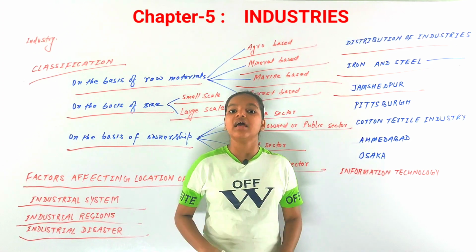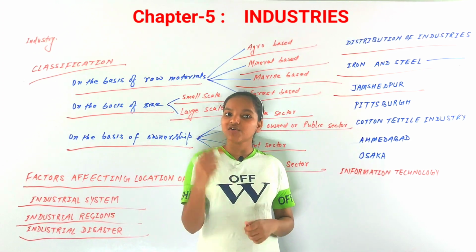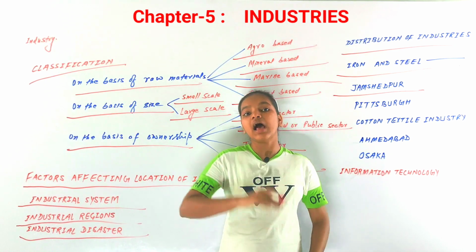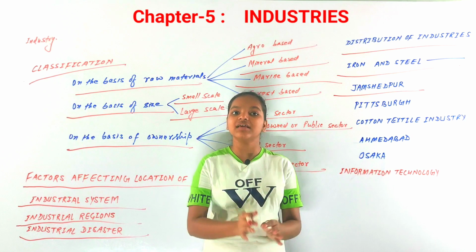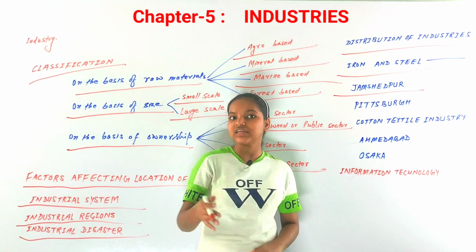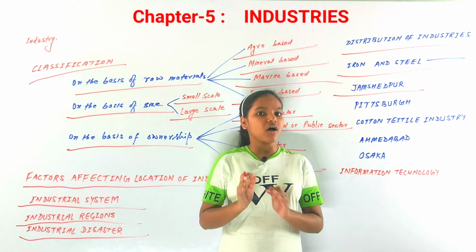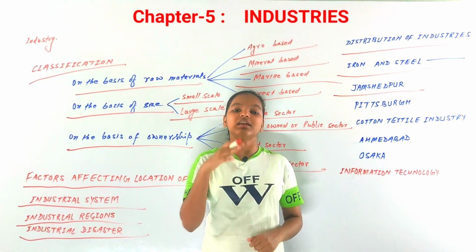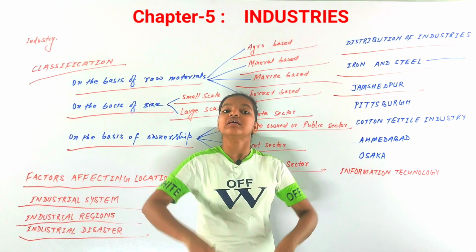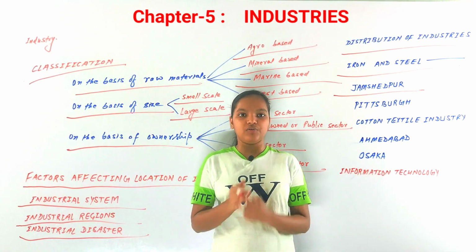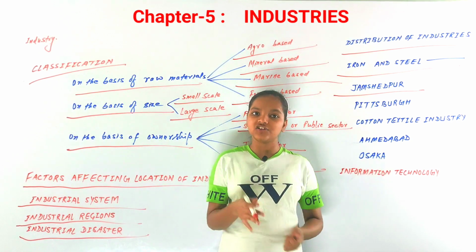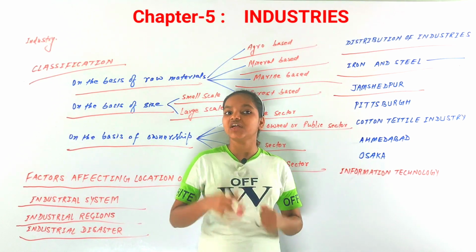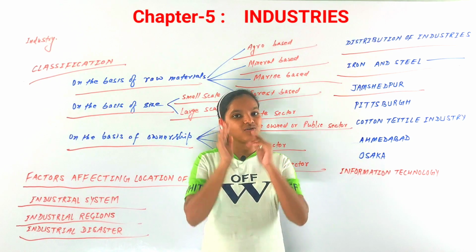Sakchi was a place where it was settled in 1907, and because it was set up by Jamshedji Tata, later the name of that place was changed to Jamshedpur. So now it is known as Jamshedpur. Earlier it was known as Sakchi, where the TISCO plant was located.